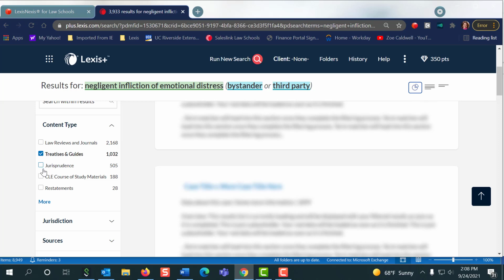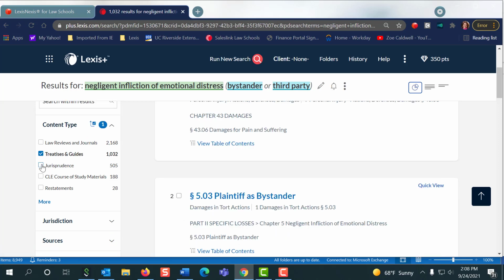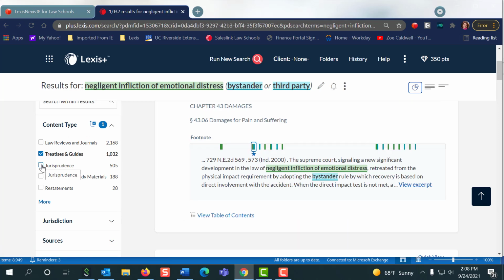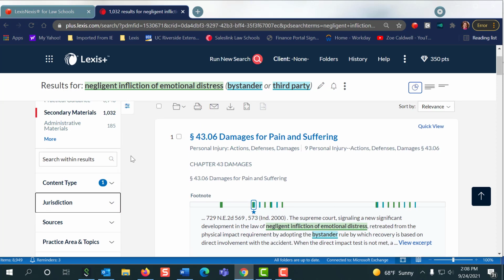Now, if you want to, you can also add in some jurisprudence, but that will give us 1,500 sites. That's a lot to look at right now, so I might want to come back later and check to see if anything else is coming up in jurisprudence and just keep them separate so it's a little less on my screen. But next, I'm going to narrow to the filter jurisdiction.